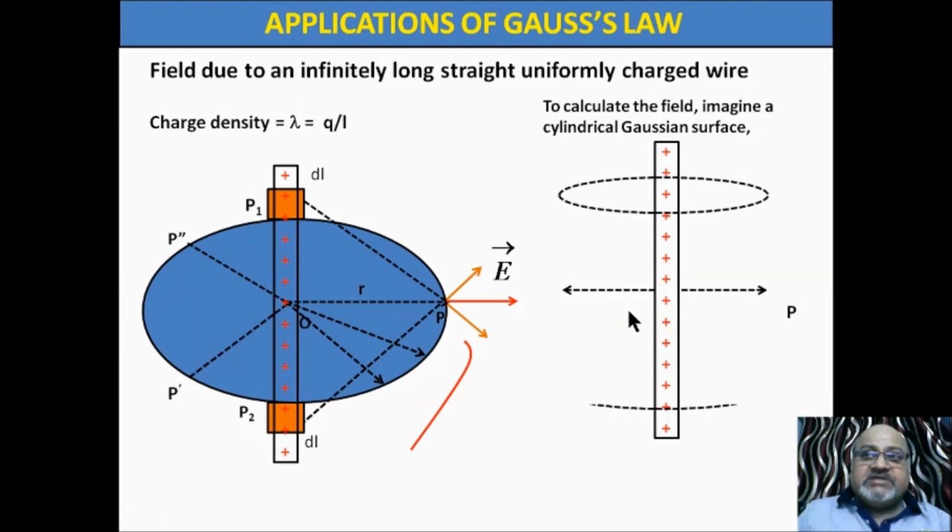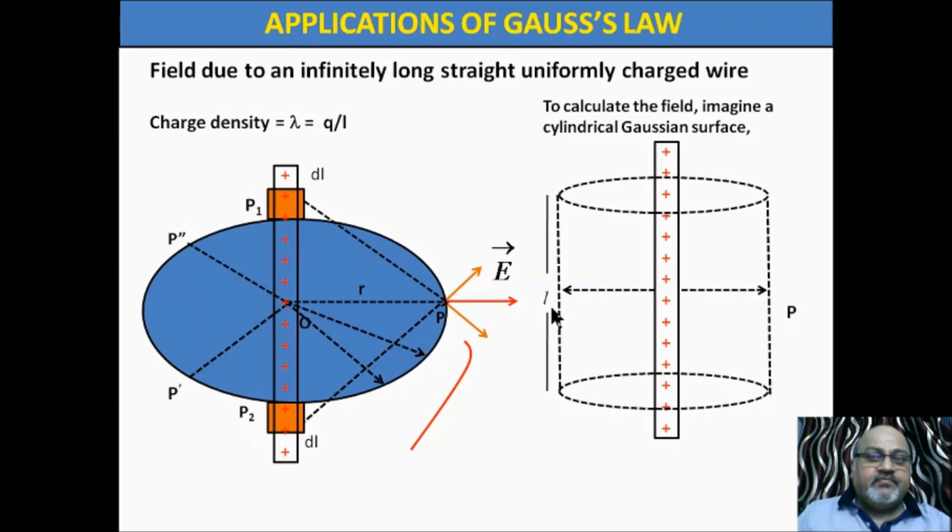So we draw a cylinder of radius R around this infinitely charged wire, and the length of the cylinder is L. Small n is the length. So now we have a surface. This dotted surface is called the Gaussian surface.